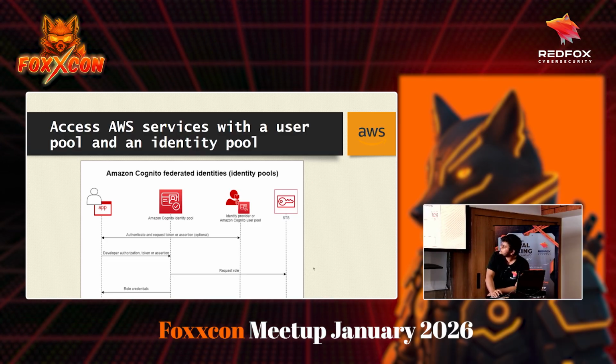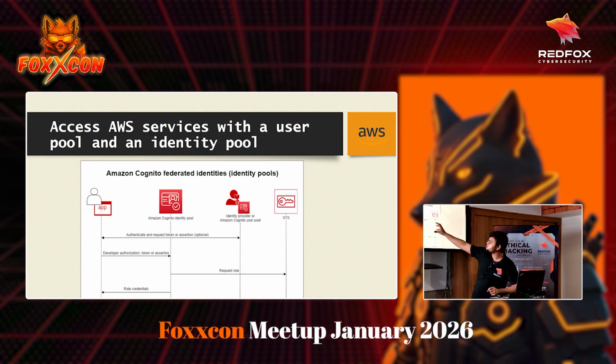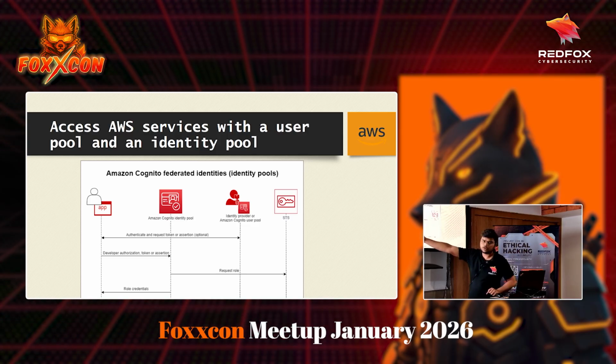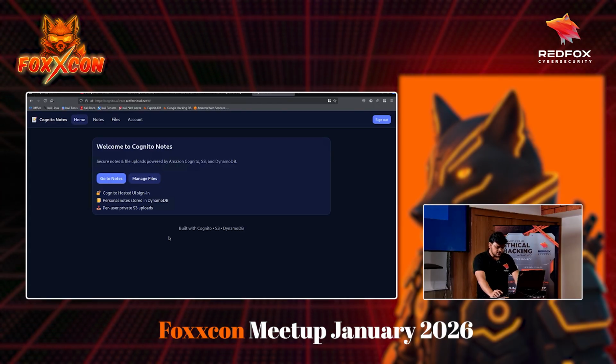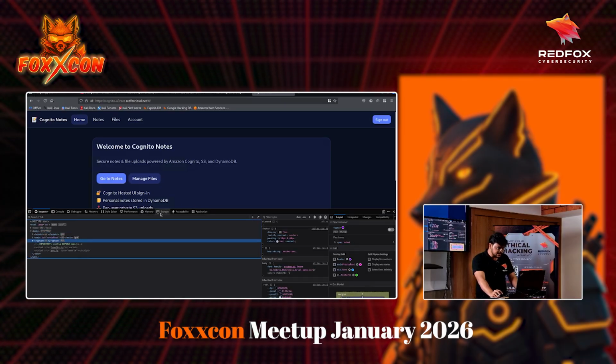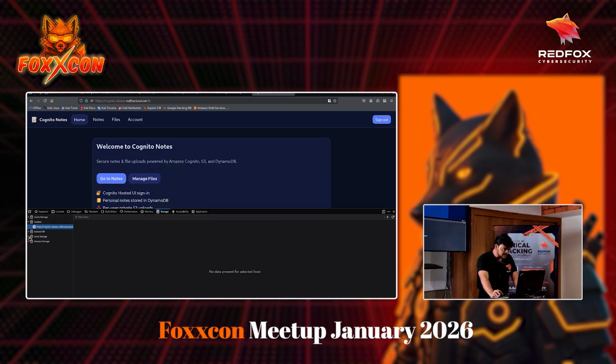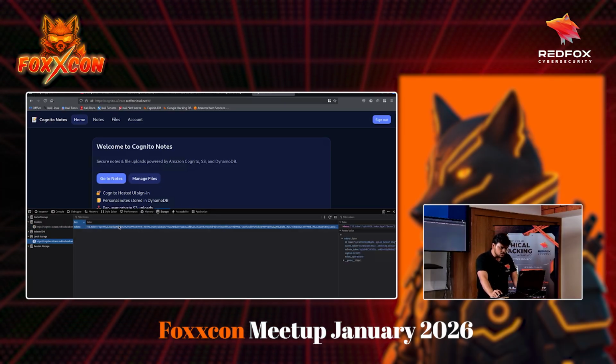Again, the user will go to the application and authenticate. Click on sign in. The Cognito user pool will send back a user token to the application. If we go to F12, inspect, I think it might have sent me some tokens. Maybe if you look in the local storage, this is the token I'm talking about.